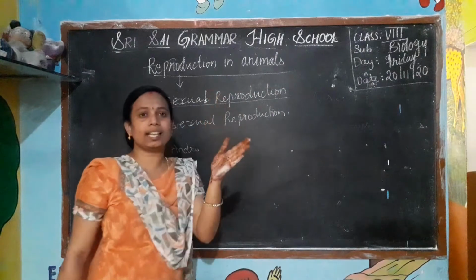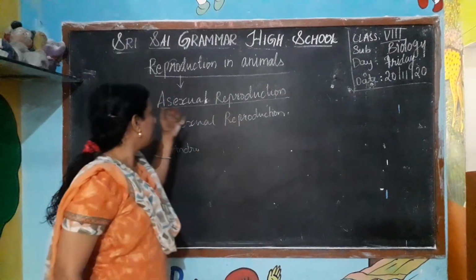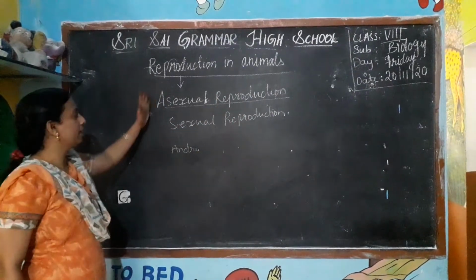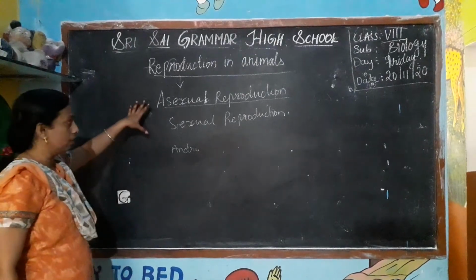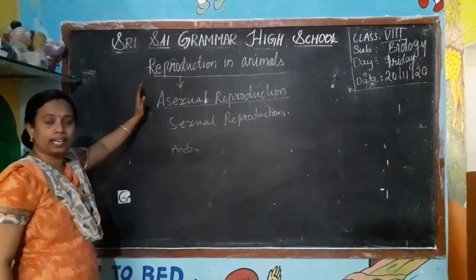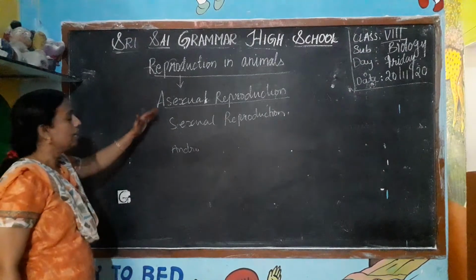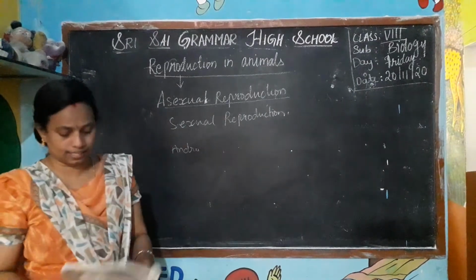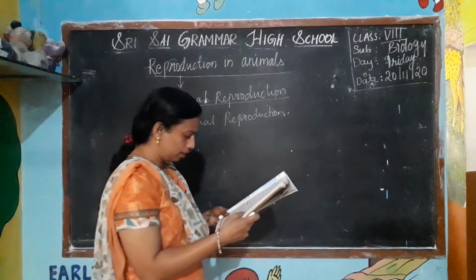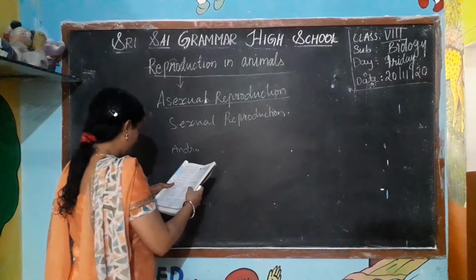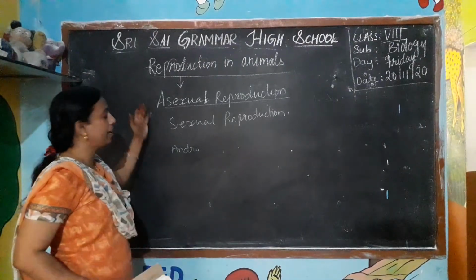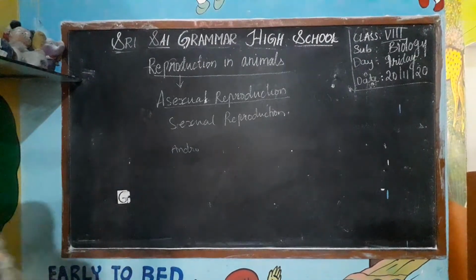The male has male cells, and the female has female cells. In asexual reproduction in animals we have budding.